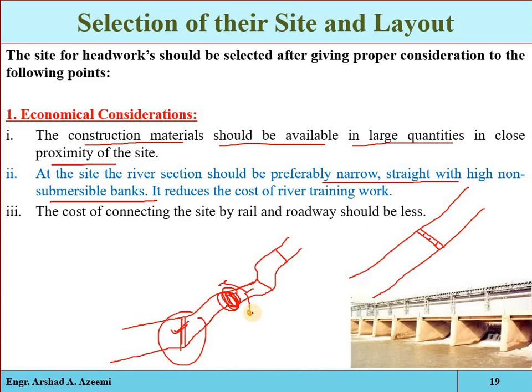The cost of connecting the site by rail and roadway should be less. That is also most important, that the point where you are constructing any type of headworks will be easily accessible.